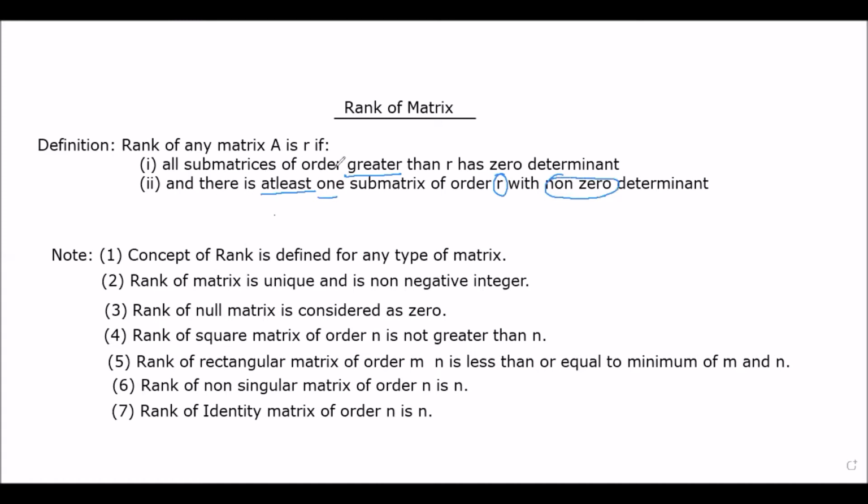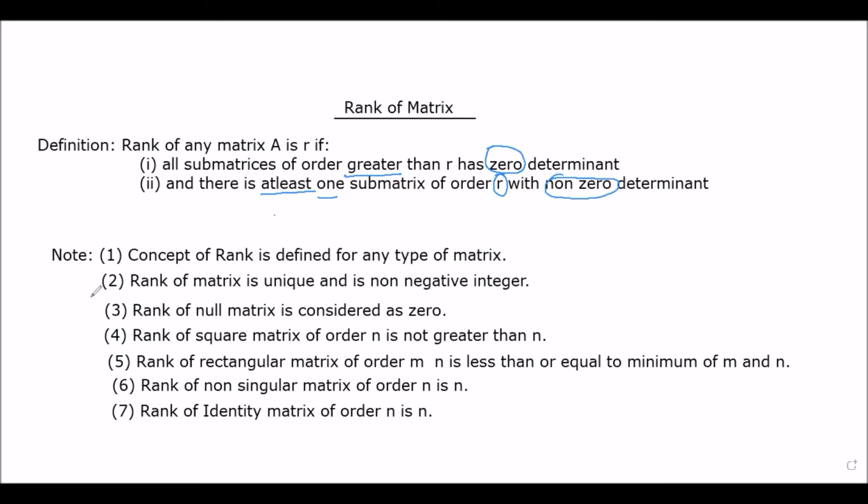In the first one, we are saying that all submatrices of order greater than R, their determinant is 0. And if we are saying that the rank is R, then there must be at least one submatrix in this matrix A of order R whose determinant is non-zero.